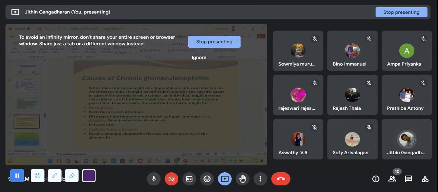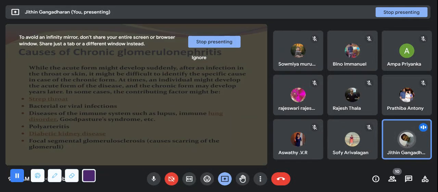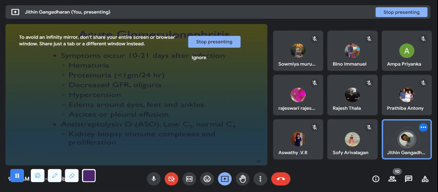So that was about the chronic glomerulonephritis causes. First one is bacterial. Second one may be autoimmune diseases, or it may be from lung disorders, or diabetic kidney diseases. Okay. It may lead to chronic glomerulonephritis.